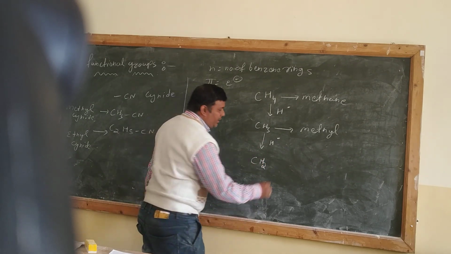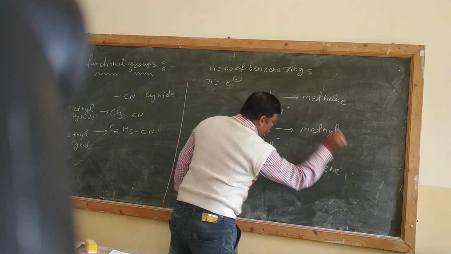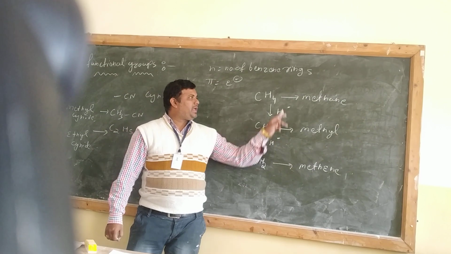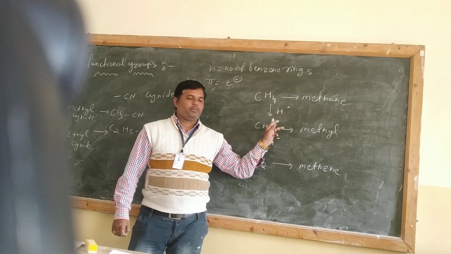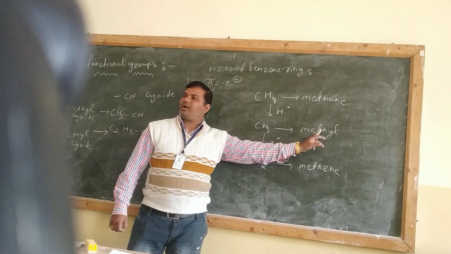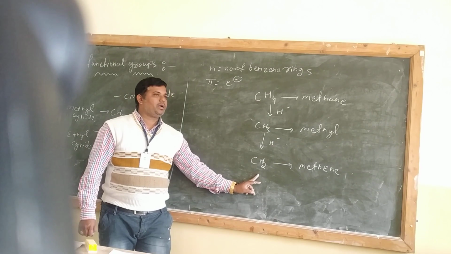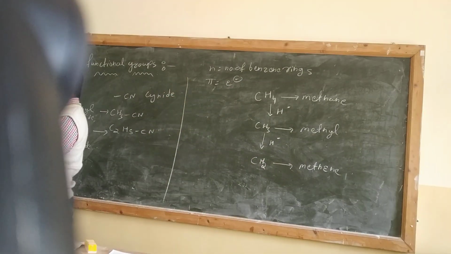This is called methene. Okay, what is the name of this compound? Methene. पहले क्या था? Methane, CH4. When you remove one hydrogen atom, it becomes CH3. This will be called methyl. And when you remove one more hydrogen atom, it becomes methene. समझ में आ गया बच्चों? So this is very very important.